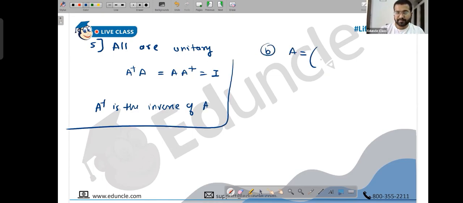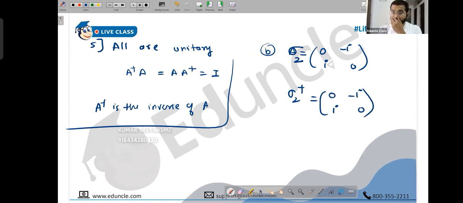So what is A, people? A was 0, minus i, i, 0. Basically sigma 2. This was our sigma 2. Now sigma 2 dagger is actually the same thing because it's Hermitian also. So sigma 2 dagger is also 0, minus i, i, 0. Now we are saying that the product of it should be identity. Let's check sigma 2 into sigma 2 dagger.